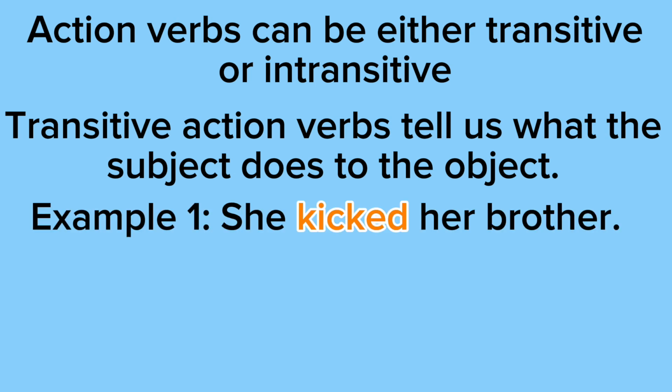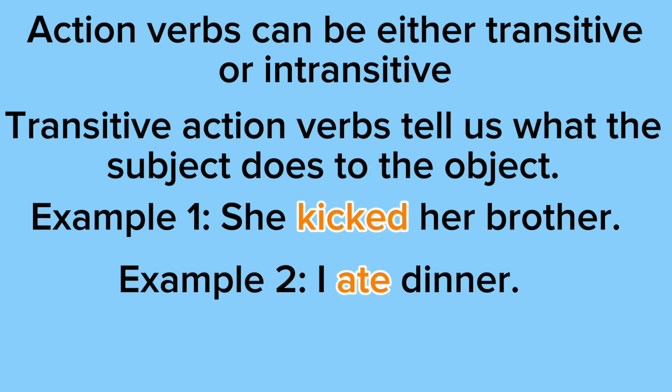So example 1 says, she kicked her brother. So kicked is the transitive action verb that's telling us what the subject does to the object. So she is the subject because she's doing the action, and her brother is the object because he's the recipient of the action. He's being kicked.